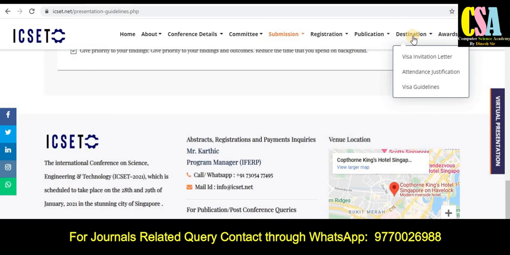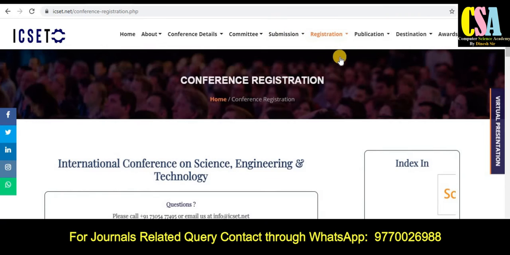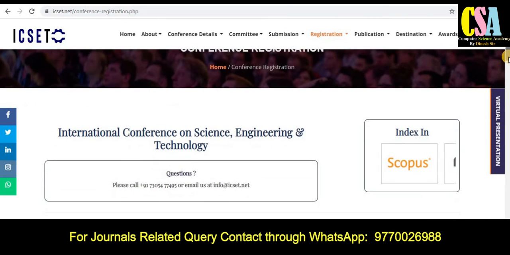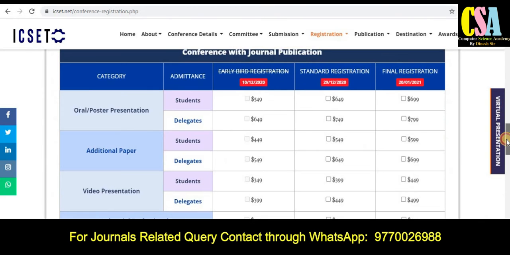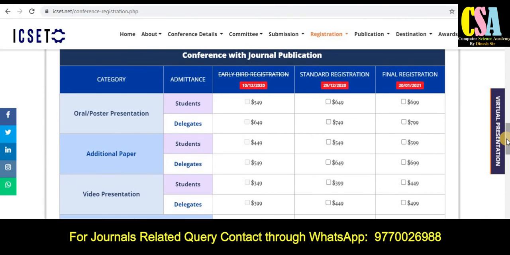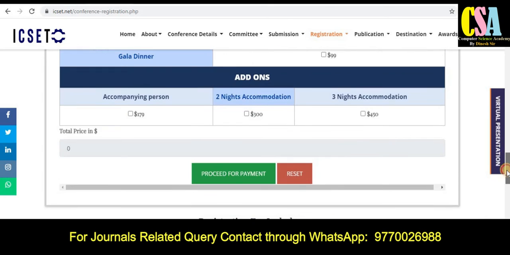Destination and registration charges are also given here, and you can see conference registration. On indexing, all the research articles will be indexed in Scopus. Under attendee information, you can submit your credentials. Most important are the fees; you can see here the conference fees, conference with general publication, so choose the appropriate option.